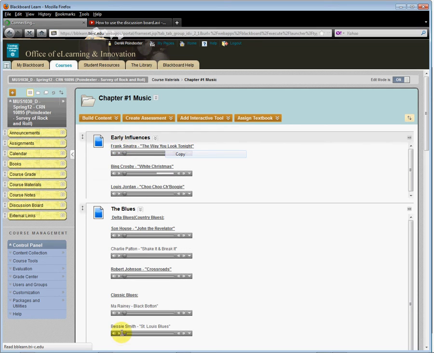Now, some of these files you notice are highlighted and underlined. That means they require listening. Some of these files are not highlighted and underlined. That means they're there, but you don't need to know the song. I will not play them on a test. You won't have a quiz or a test example be one of these songs, one of these files. But you may have a question that says, who is not a member or who is not playing this style of music? In which case you would need to know who these people were. You would not need to know this particular song though, because you're not responsible for it. Okay, so that's how that works out. That's under course materials. And for all the chapters, everything is broken down as such.